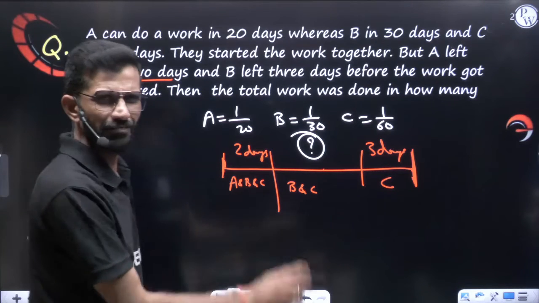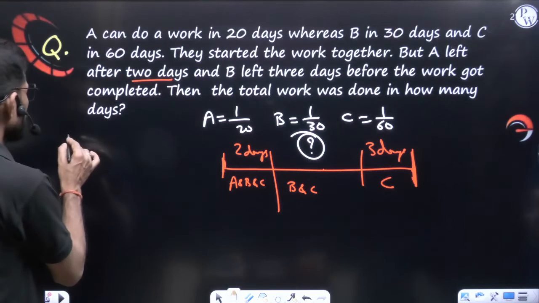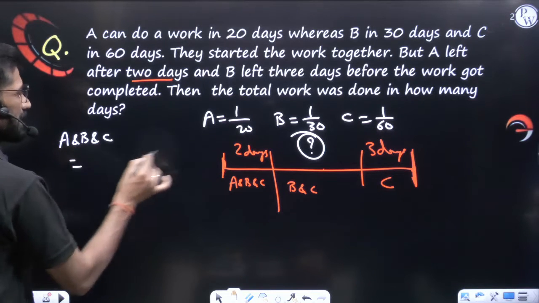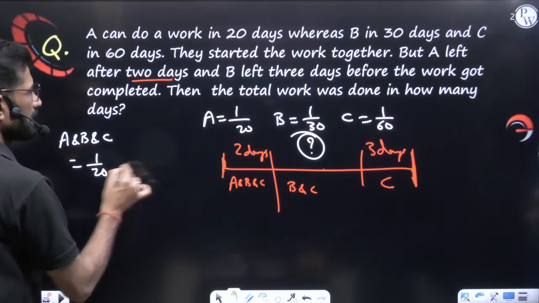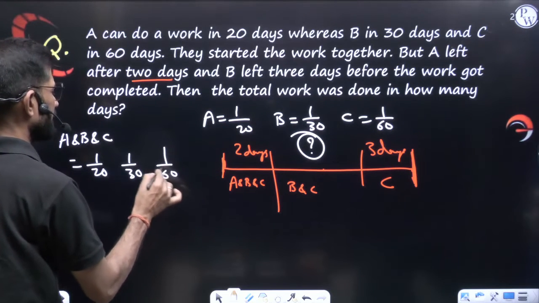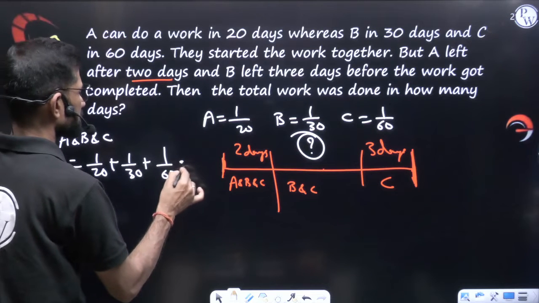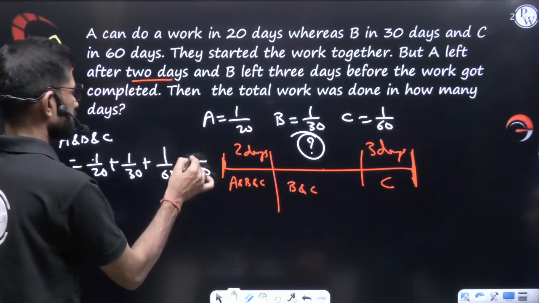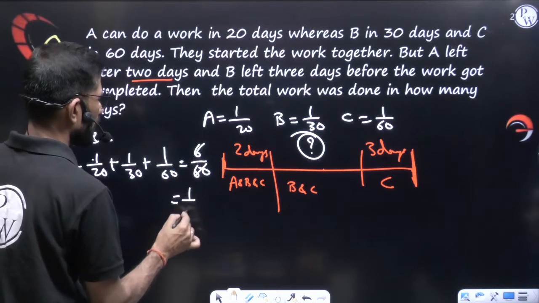See, starting all are working, A, B, C all are working. So I am adding all A and B and C. A 1 day work is 1 by 20. B 1 day work is 1 by 30. C 1 day work is 1 by 60. All I added. LCM will come 60 and the numerator will come 3 plus 2, 5 plus 1, 6. 6 by 60 means you will be getting 1 by 10.